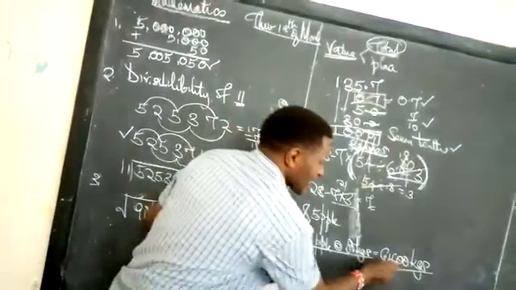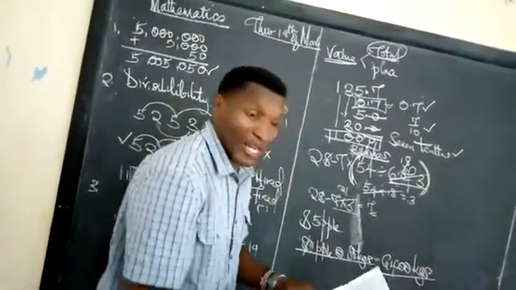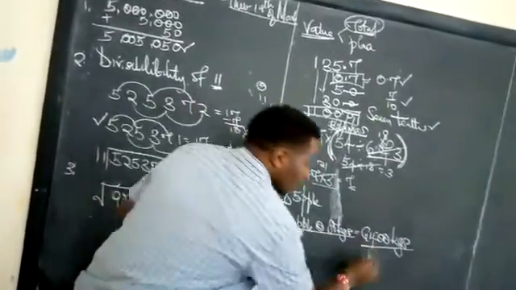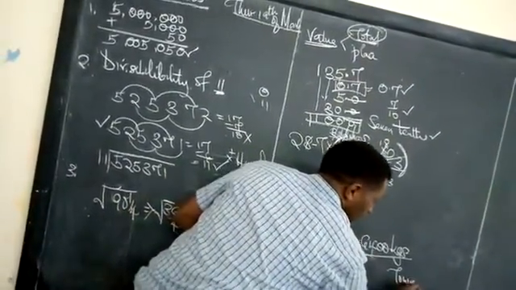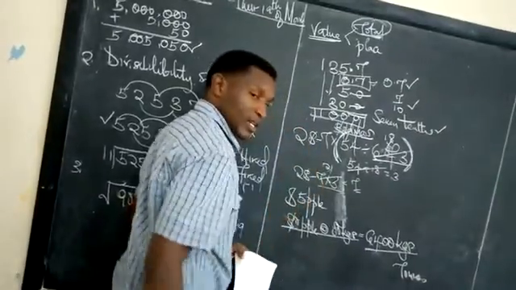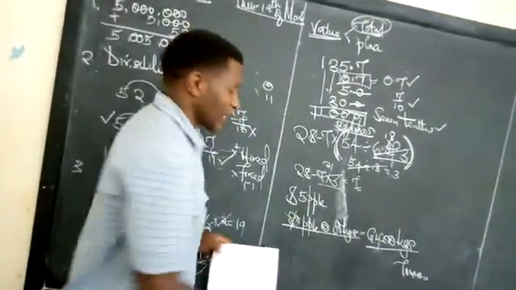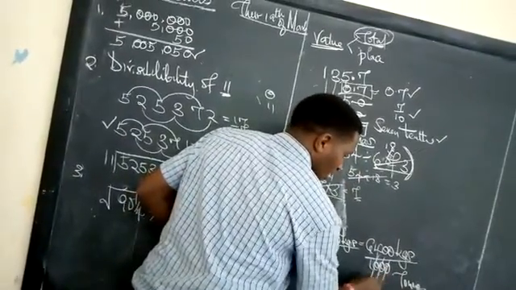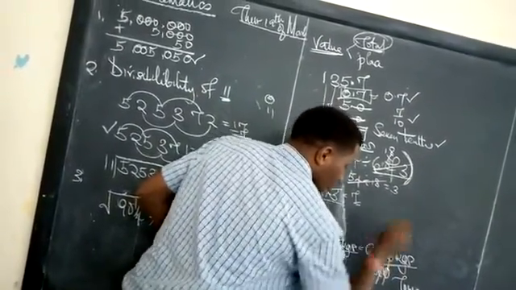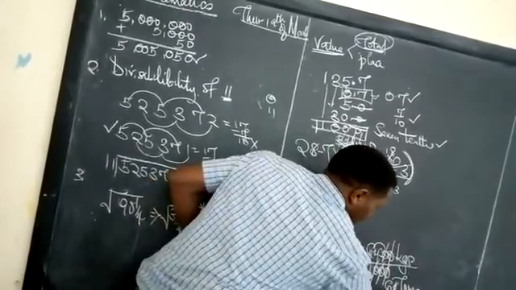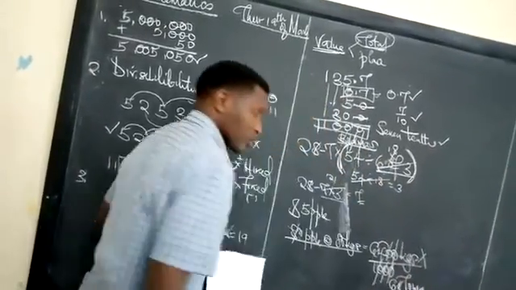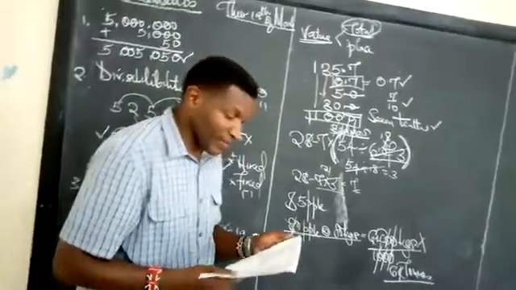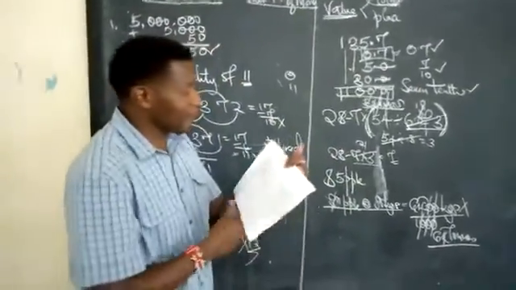Who asked you the answer in kilograms? And if you look at multiple choice A, they have given you this one. We don't want the answer in kilograms, we want the answer in tons. Remember we said 1 ton is equivalent to 1,000 kgs. Divide this one by 1,000. This gives you 1, 2, 3. Count with me. 1, 2, 3. So the correct answer should have been 6.4 tons and not 6,400. Are we together? Number 7.